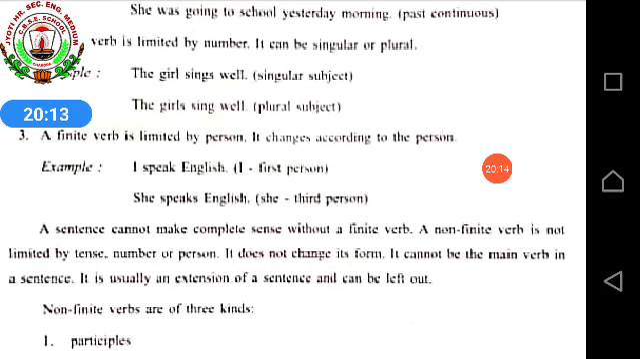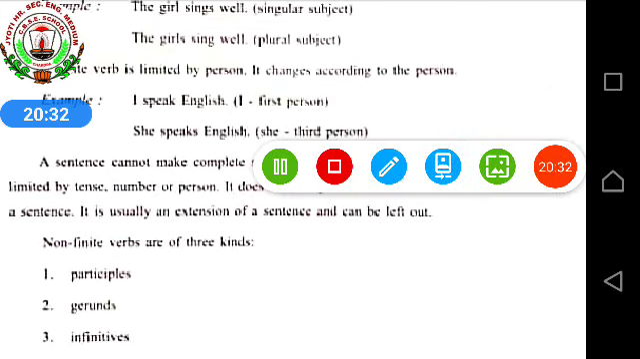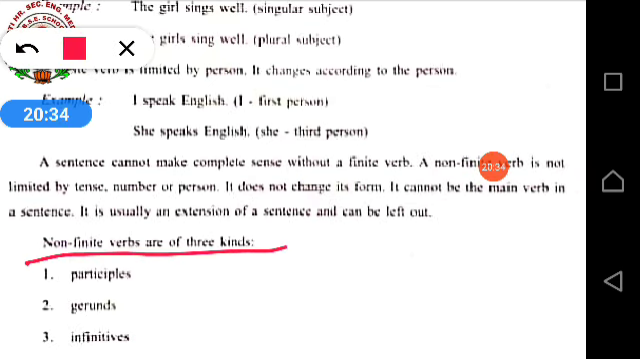A finite verb is limited by tense, it is limited by number, as well as it is limited by person. But a non-finite verb is not limited by tense, not limited by number, and not limited by person. There are three kinds of non-finite verbs. They are participles, gerunds, and infinitives.